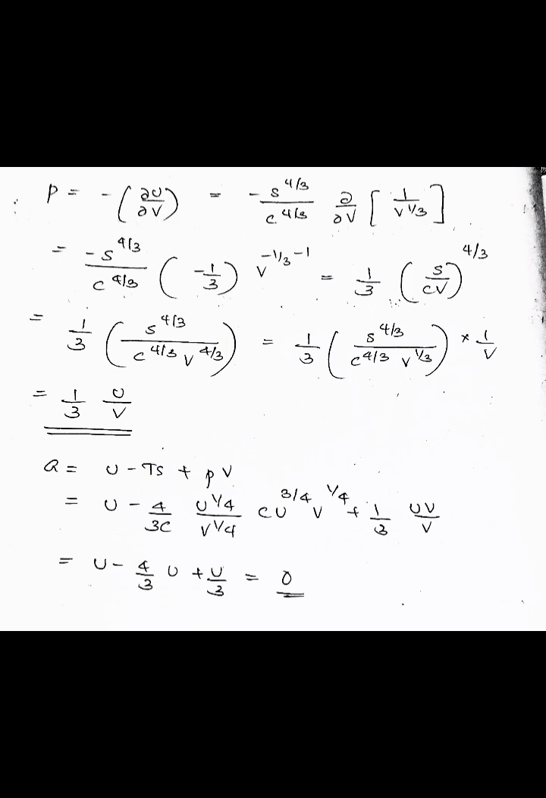And here P is equal to minus ∂U/∂V, and this is equal to minus S^(4/3)/C^(4/3) into ∂/∂V of (1/V)^(1/3), and this is equal to minus S^(4/3)/C^(4/3) into minus 1/3 into V^(-1/3 - 1), and this is equal to 1/3 into S/C V^(4/3), and this is equal to 1/3 into S^(4/3)/C^(4/3) into V^(4/3), and this is equal to 1/3 into S^(4/3)/C^(4/3) into V^(1/3) into 1/V, and this is equal to 1/3 into U/V.